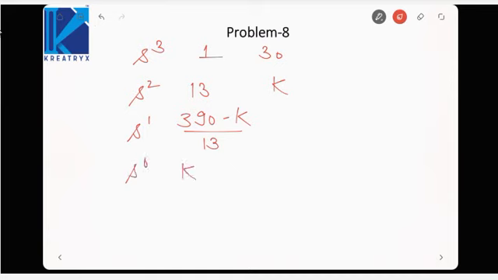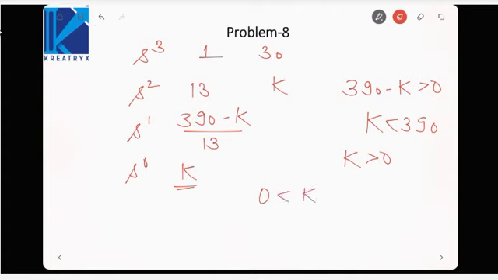Now this will give me that 390 minus k should be greater than 0, that is k should be less than 390, and the last condition would give me k is greater than 0. That means k lies between 0 and 390 for stability. If k goes beyond 390, the system would be unstable.